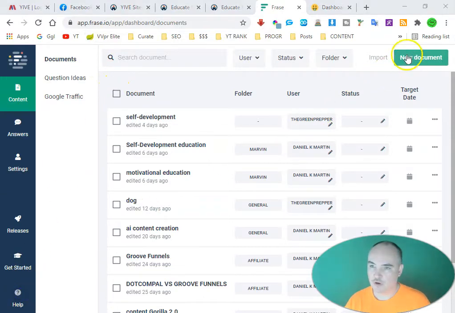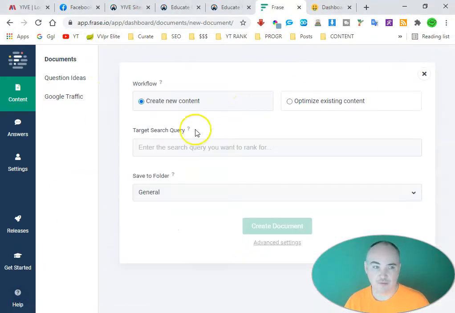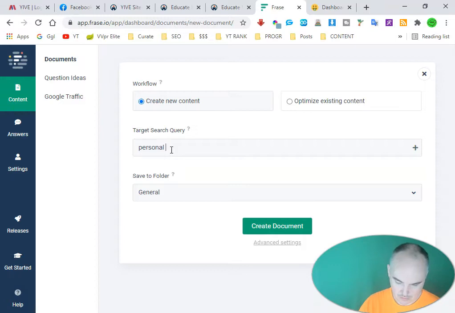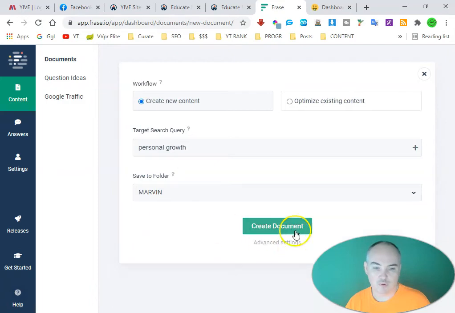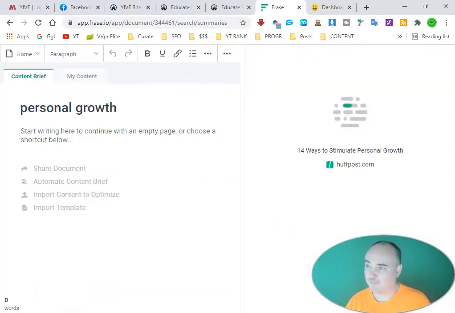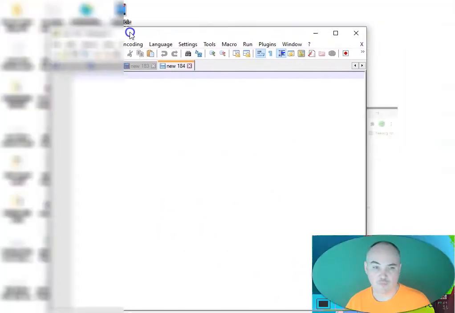All right, so we're going to go ahead and click on New Document. We are going to enter our search query. Okay, we're going to select our folder that we want to put it in, and we're going to create a document. And what we're going to do is we're going to have a notepad over here on the side to go ahead and put all of the stuff that we want.